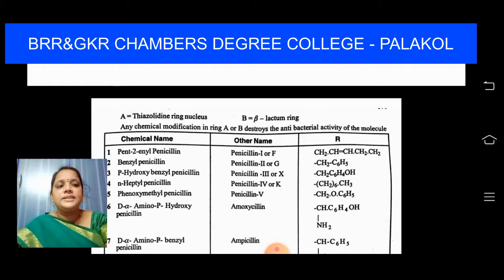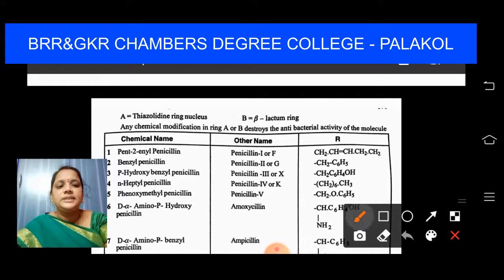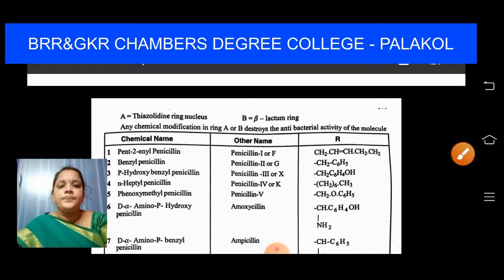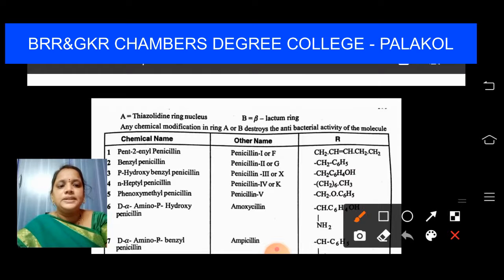If you place in the R group CH2 double bond, CH2, CH double bond, CH, CH2, CH2, which is pent-2-enyl penicillin, this is called penicillin 1 or F. If in the R group you place CH2C6H5, then it is called benzyl penicillin, that is penicillin 2 or G.